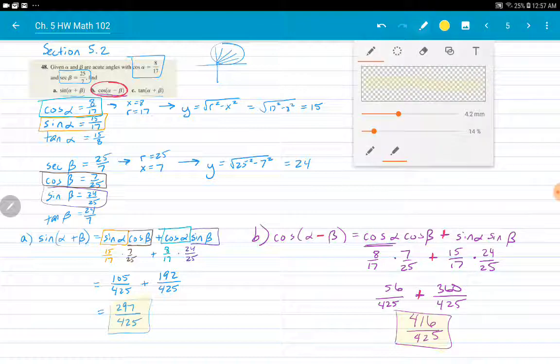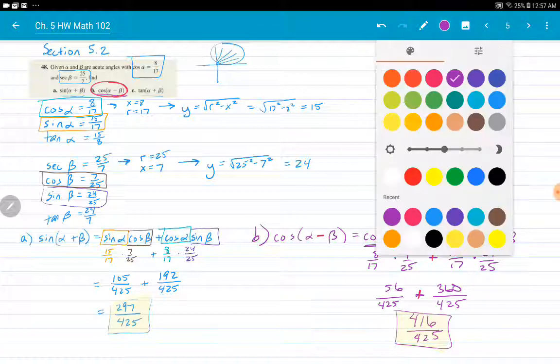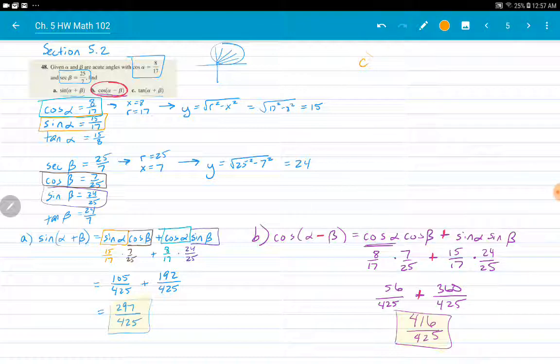And then part C, I'll just do it up here. Tangent of alpha plus beta, that identity says tangent of alpha, keep the same sign in the numerator and change the sign in the denominator. Find the sum in the numerator and the product in the denominator.